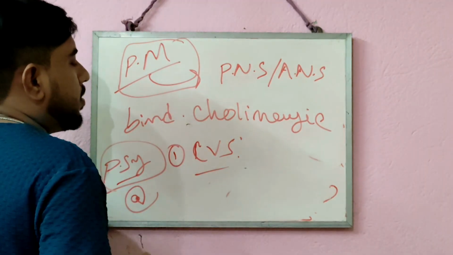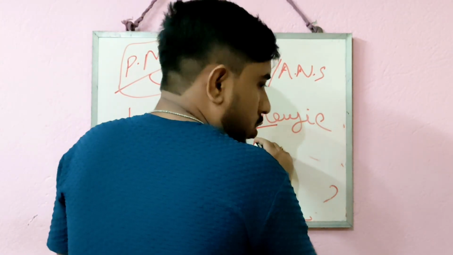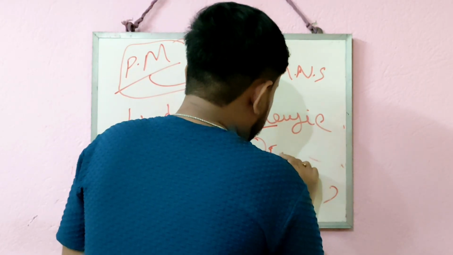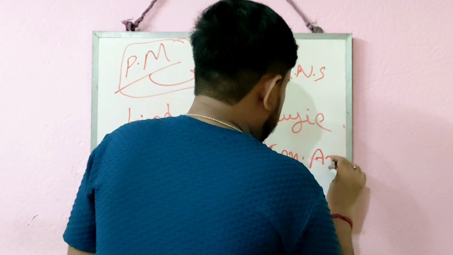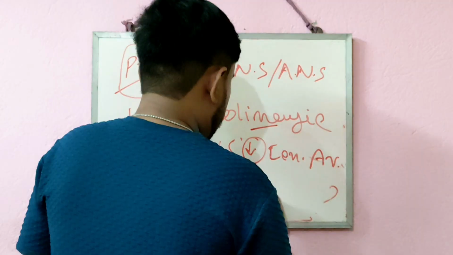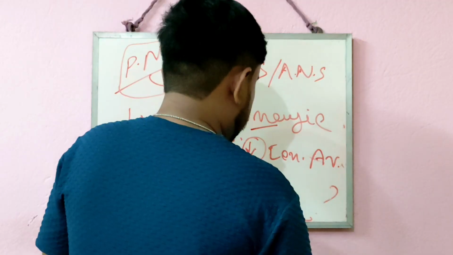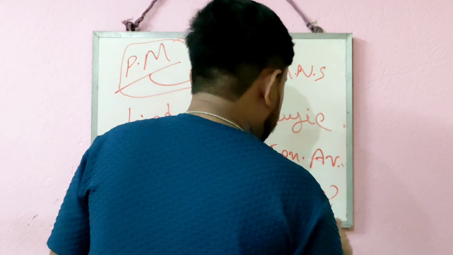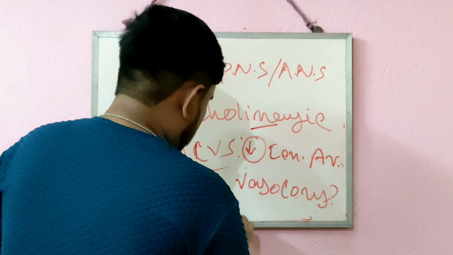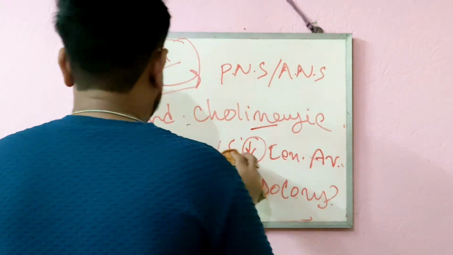The main action of the parasympathetic nervous system or cholinergic receptors is to direct the construction of the AV node. That means it generally promotes vasoconstriction. It is also used to decrease the BP or blood pressure, so it is also used to treat blood pressure or hypertension.